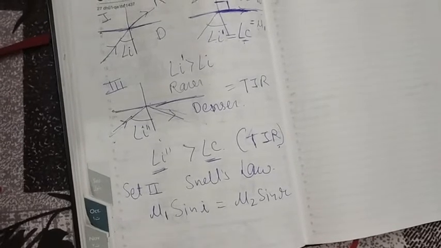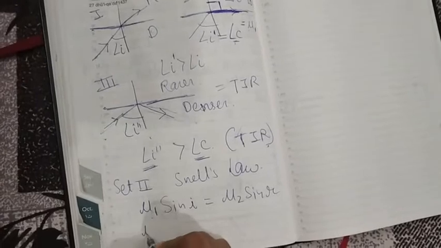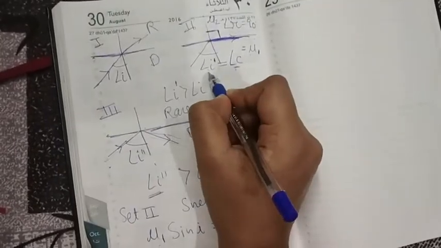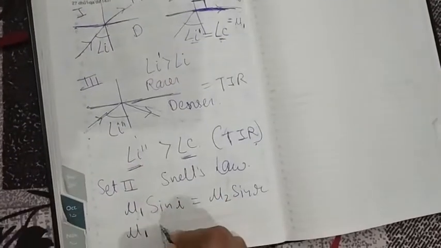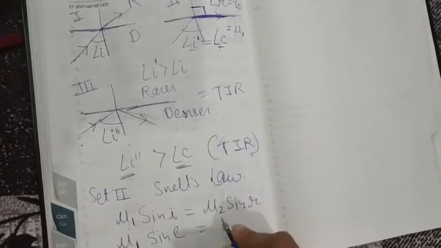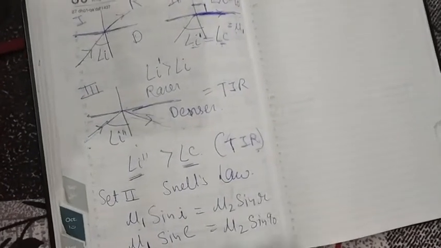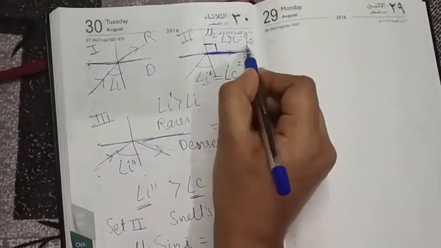If you write sin I upon sin R, it is equal to mu2 upon mu1. This is what Snell's law says. Now at this point, this I dash is equal to critical angle, so can I write here sin C? Of course. What about mu2 into sin R? Look students, here R is 90 degrees, so can I write sin 90? Of course I can.